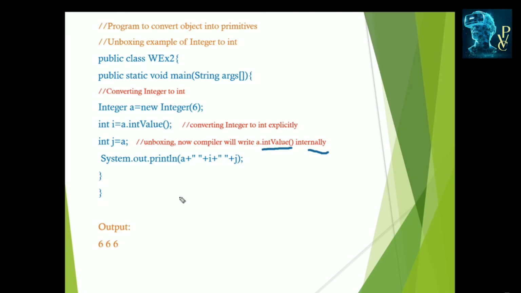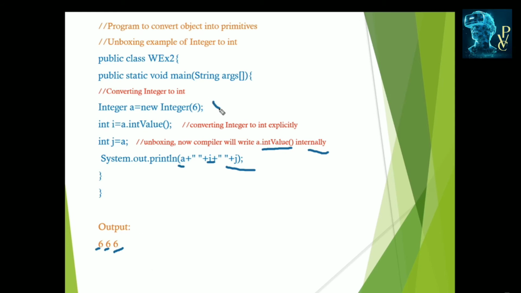A holds the object version of 6, and i has the primitive type version of A, that is 6, and j is also the integer version of object A, which holds the integer value 6. So for A it displays 6, for i it displays 6, for j it displays 6. So this output is 6.